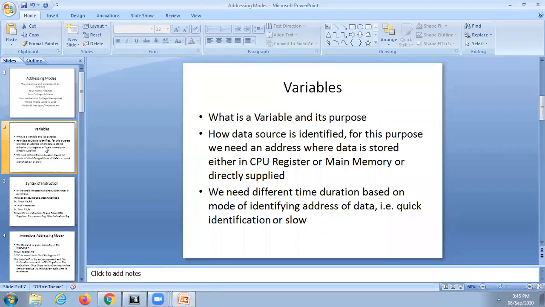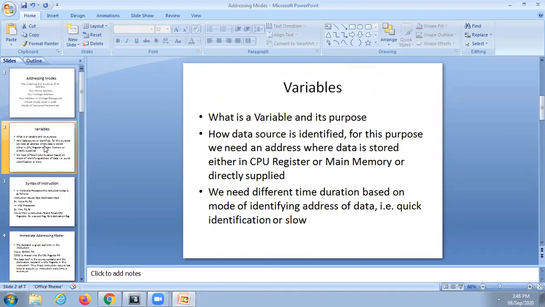All the other registers, R0 to Rn, are used to store the data temporarily. Even the accumulator is also used to store the data temporarily. Basically we are using the computer for doing arithmetic and logical operations only.